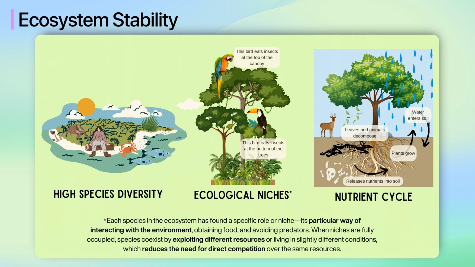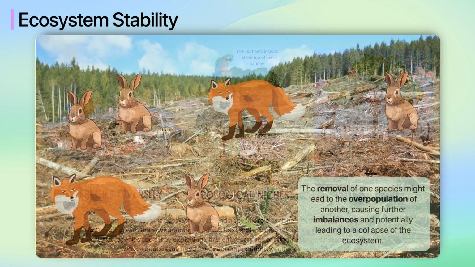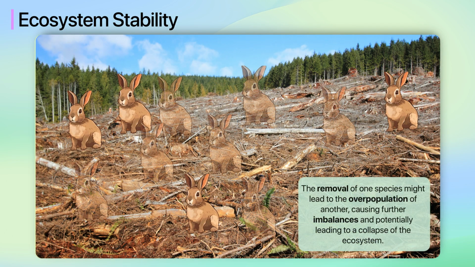Any significant disruption, whether due to natural events like wildfires or human activities like deforestation, can upset this balance. The removal of one species might lead to the overpopulation of another, causing further imbalances and potentially leading to a collapse of the ecosystem.